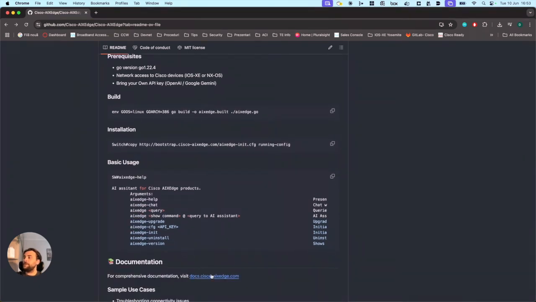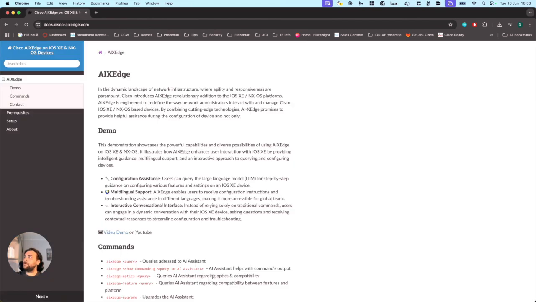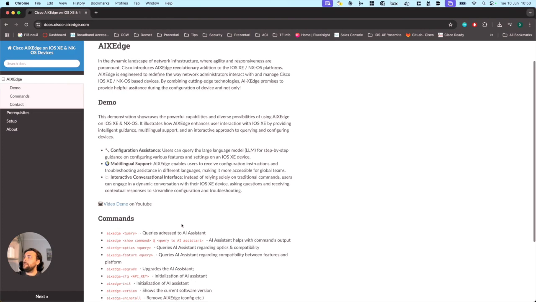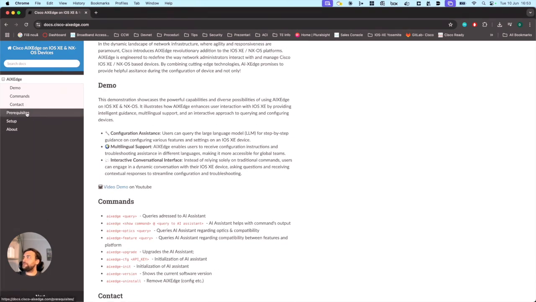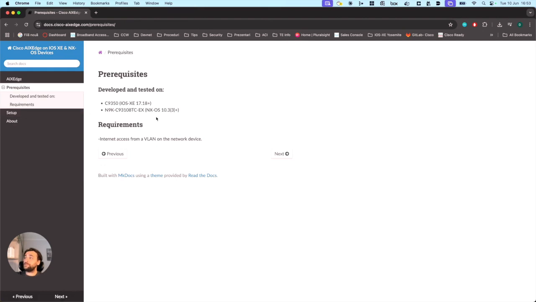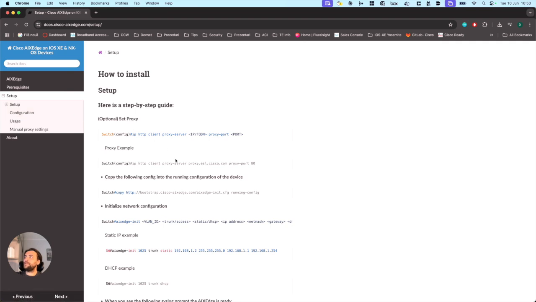But for more detailed documentation, we can go on docs.ciscoaixedge.com. Here you can see all kinds of details regarding the prerequisites for AIxEdge, and also a step-by-step guide for the setup.